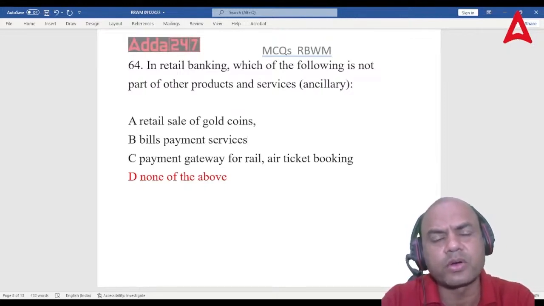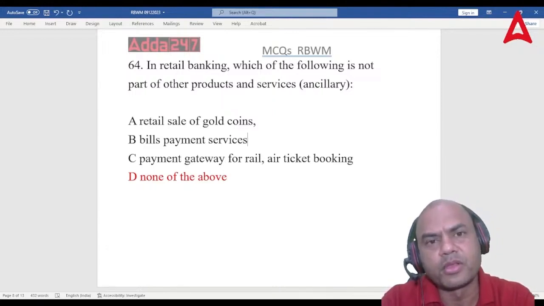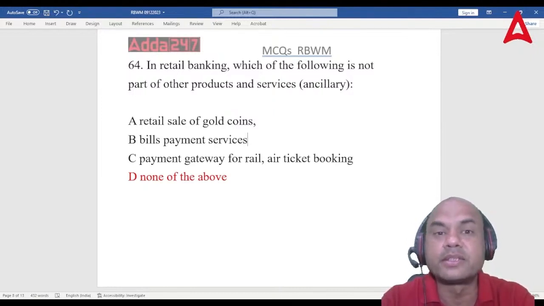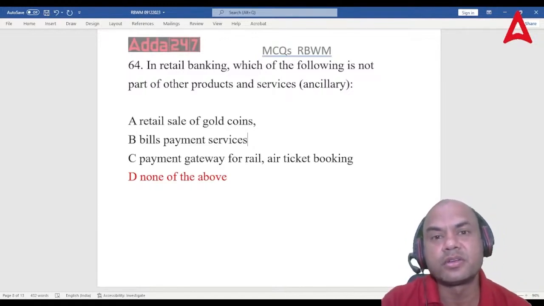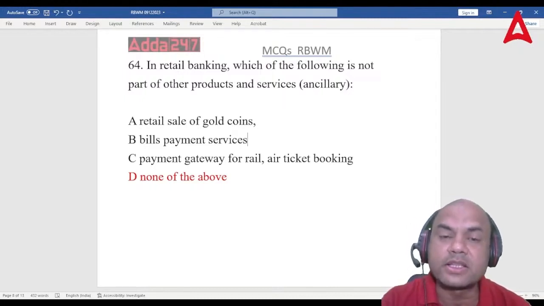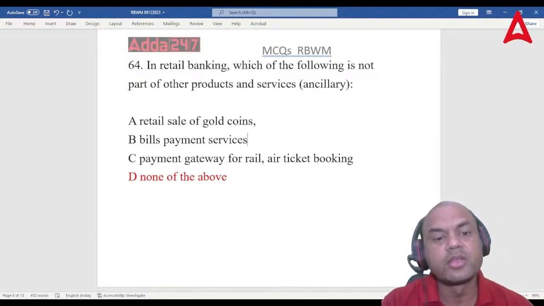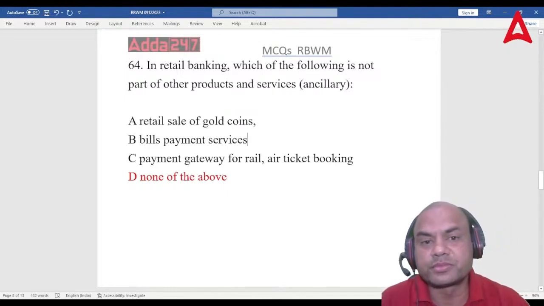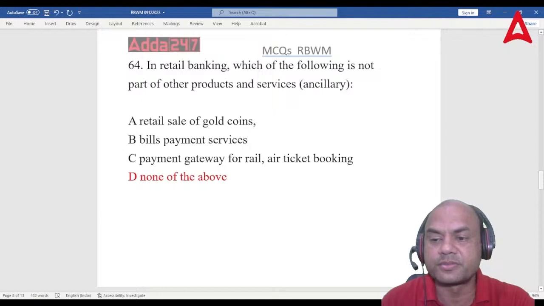Is it a core product of a bank? Suppose there is no locker tomorrow, won't the bank function? Will the bank stop functioning? So ancillary means which is not directly affecting my core business. Even mutual fund, insurance sales, third-party products, these are all ancillary services. Many others are there. So coming back, the answer is none of the above. All of them are a part of other products or ancillary services.